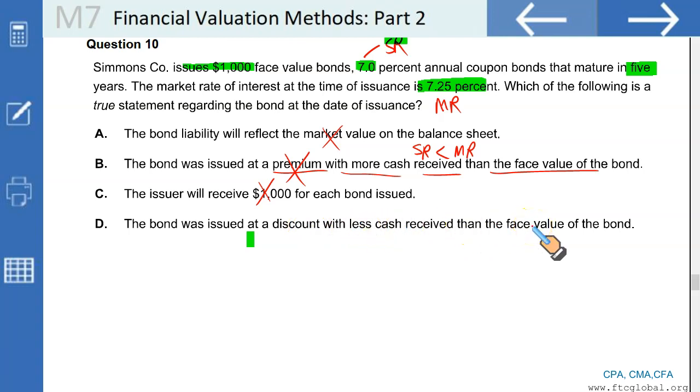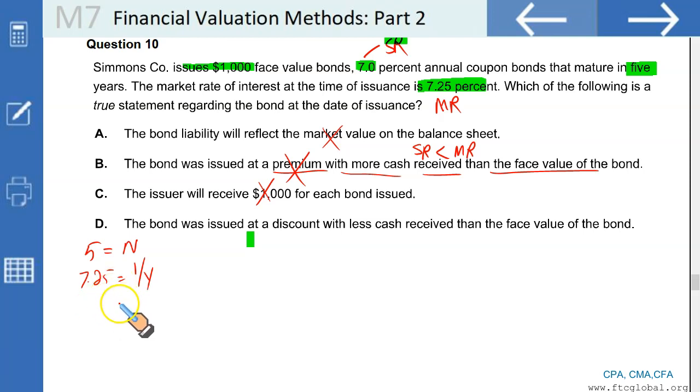Let us see the inputs we have. The term is 5, n is equal to 5, right? Then the next element we need is the interest rate per period. Remember, it is 7.25, the market rate. This is called I/Y in the financial calculator. Then we need to calculate the present value.